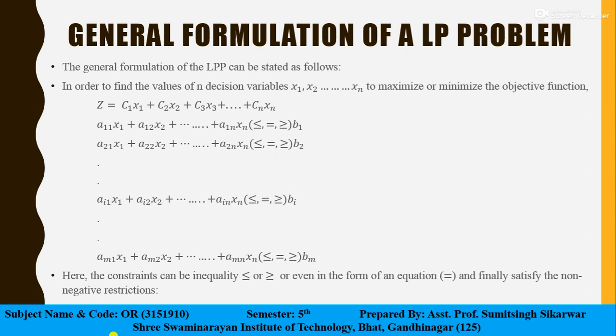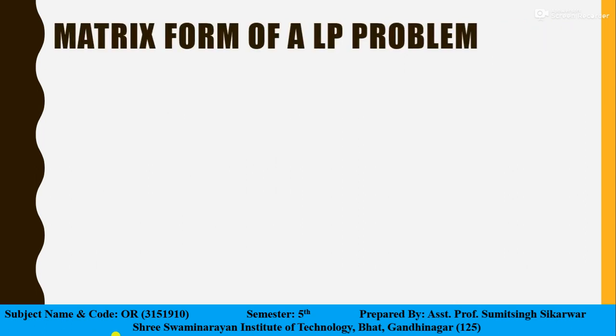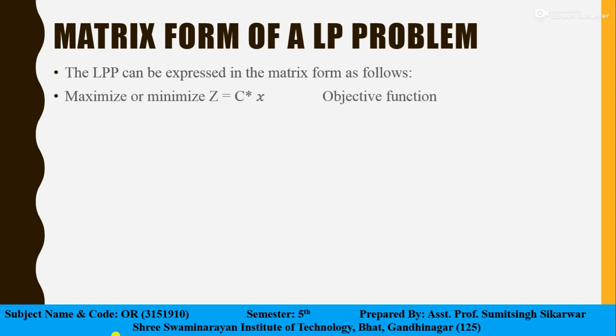Now let us see the matrix formulation of a linear programming problem. So the linear programming problem in the matrix form can be expressed as follows. First, we need to identify the objective function. So z is equal to cx, which is our objective function.